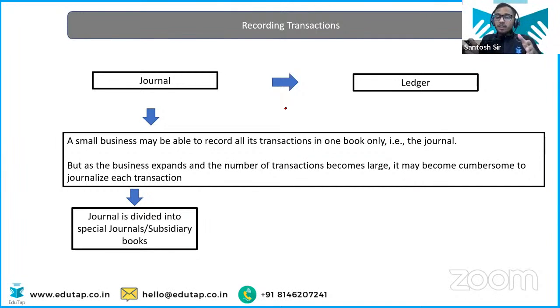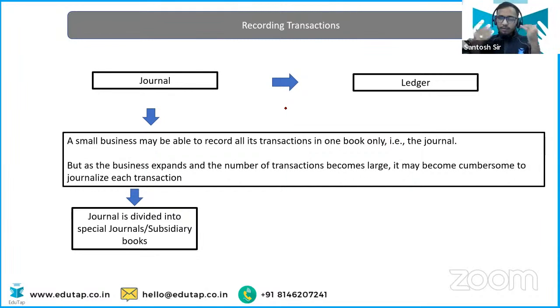We subdivide this journal into various books. We will have a separate book for sales transactions. We will have a separate book for purchase transactions. We will have a separate book for general proper, and other things. And we record all the cash transactions in a book called cash book. So like this, we divide our journal register into various books, like purchase book, sales book, cash book, purchase return book, sales return book, and the general proper. We will study that.